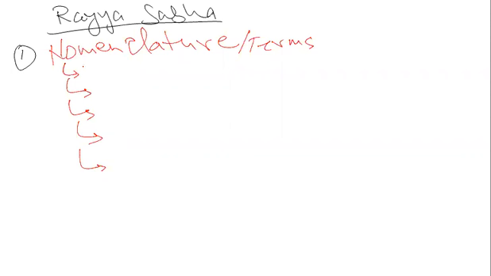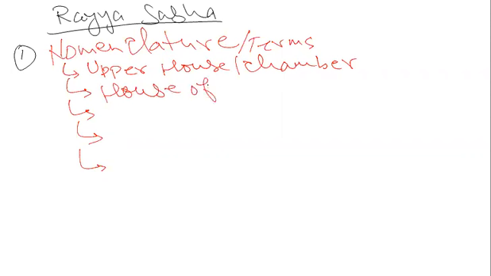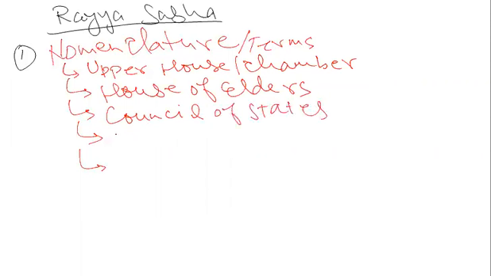Okay, so let me tell you, there are different nomenclatures for Rajya Sabha. The first nomenclature is that it is called the upper house or upper chamber of the parliament. It is also called House of Elders. It is also called Council of States, that is its English name. It is also called Permanent House because it does not get dissolved.